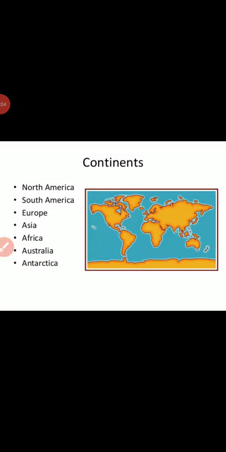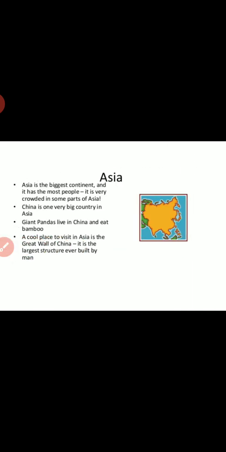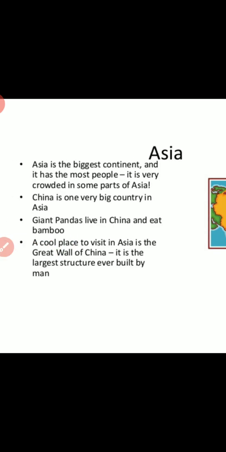Now take out your geography textbook and open chapter number 5, that is major domains of the earth. Okay. So, dear children, in yesterday's video we have seen some continents, that is North America, South America, Europe, Asia, Africa, Australia and Antarctica. Then in Asia, we have seen that Asia is the biggest continent and it has the most people. It is very crowded in some parts of Asia, that is, the population of Asia is very big.